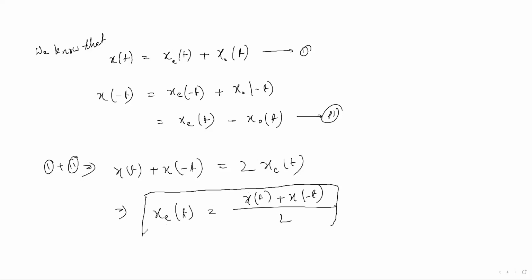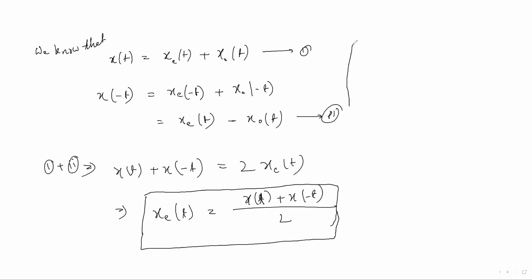What is this? If some signal x of t is given, we can find the even part from x of t by this formula. We have to find the reversal of the signal, then sum up, then divide by 2, and then we will get the even part of the signal. If the question asks to find the even part of the signal x of t, then this formula should be used.